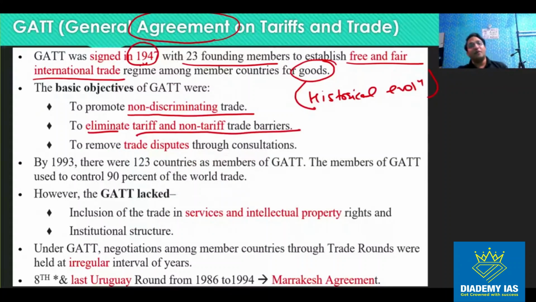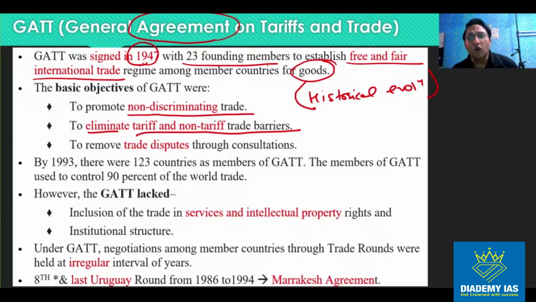What is the meaning of tariff trade barriers? It means imposing some taxes on import or export. तो जो export duty होती है या import duty होती है उसको हम बोलते हैं tariff barrier, right? So it also includes anti-dumping duty, safeguard duty, countervailing duty. All of these things we already discussed previously, right? Non-tariff trade barriers.